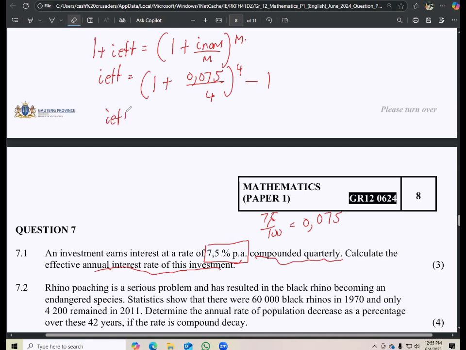So we have i effective equals this, right? Now in your calculator, you're just going to punch all of this. The answer that you get, you immediately multiply by 100. You're going to get a whole lot of decimals, and immediately you multiply those decimals by 100. They're going to give you 7.71%. So that's basically how you solve that. Do not forget, after finding the answer here, you need to multiply by 100 because you are trying to get the interest rate.